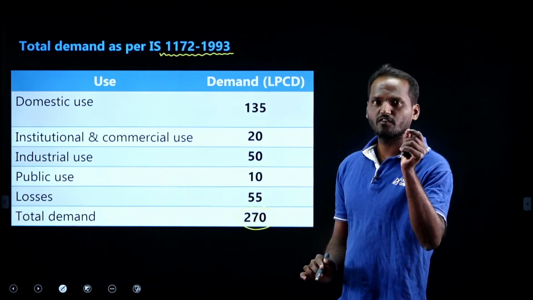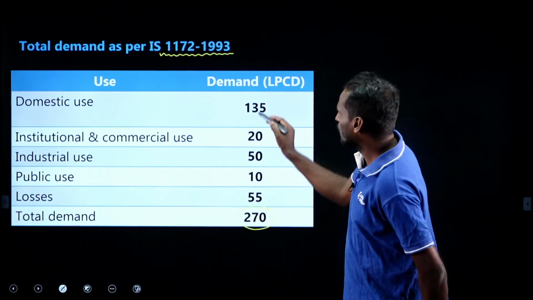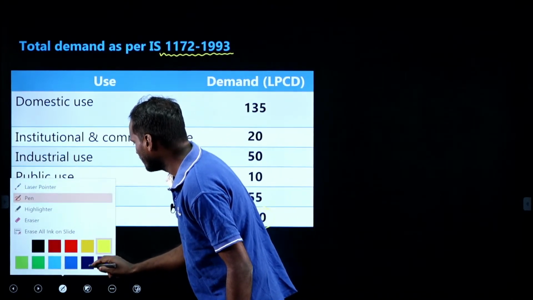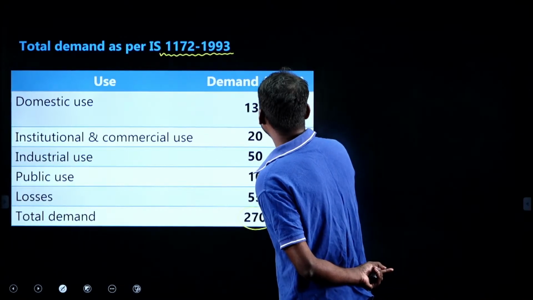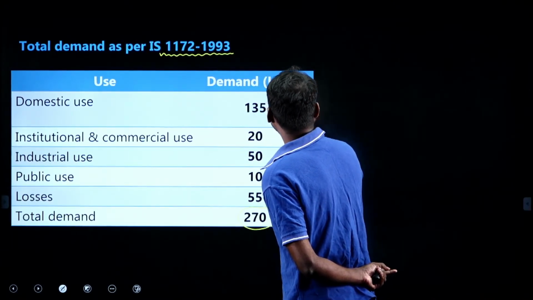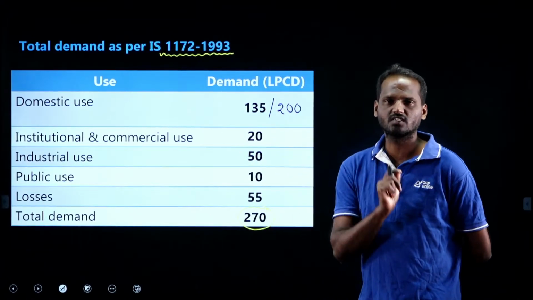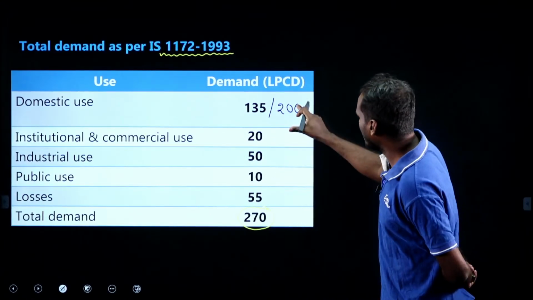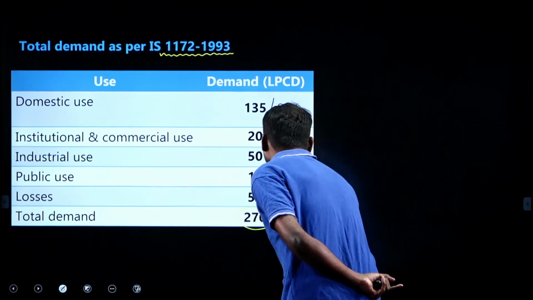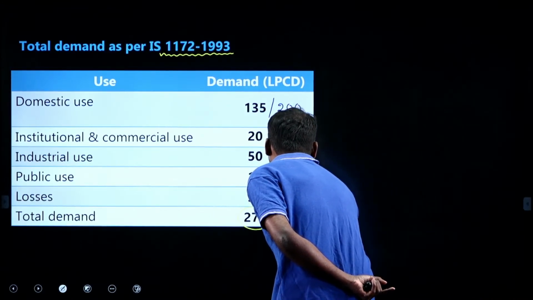See, if it is for a full flushing system, only this will vary. What is this? Domestic water demand, right? For a full flushing system, domestic water demand is 200 LPCD. If you add 200, the remaining are the same, then you will get 335. For a full flushing system, total demand is 335.